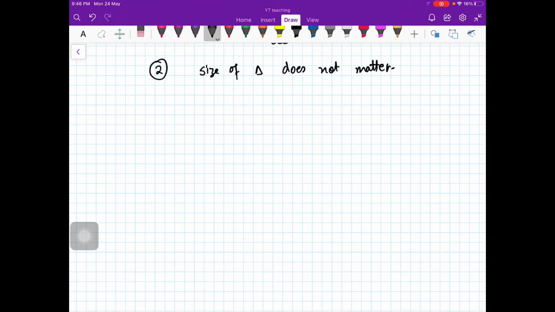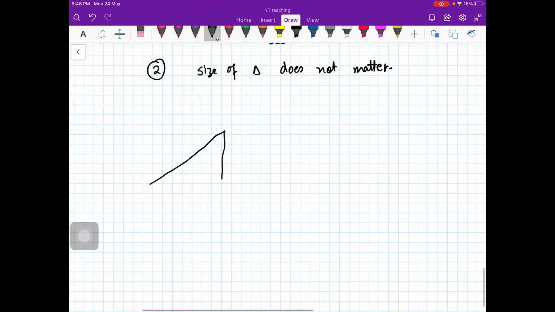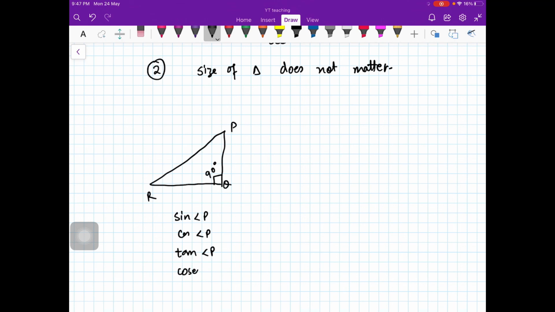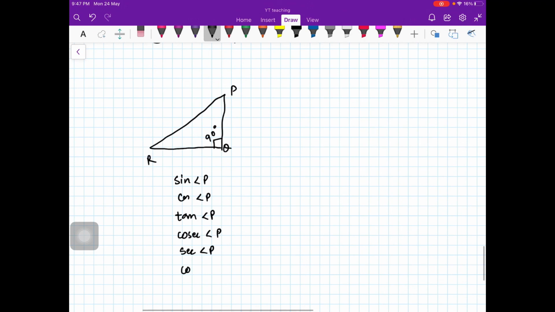I'll give you one problem, and you can solve it and write your answers in the comment box. I have here triangle PQR, with 90 degrees at R. I want you to write what is sine of angle P, cos of angle P, tan of angle P, then cosecant of angle P, secant of angle P, and cot of angle P. For example, sine P will be, for P, this is my opposite and this is hypotenuse, so it is RQ upon RP.